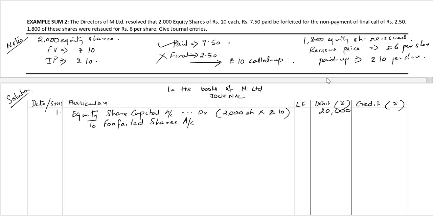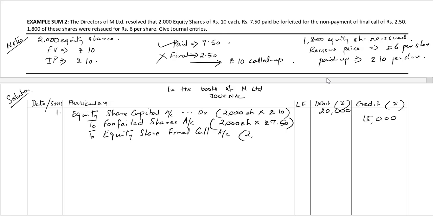The amount received on the shares which are forfeited, 2000 shares multiplied by rupees 7.50 per share, comes up to 15,000 rupees. And to equity share final call account.